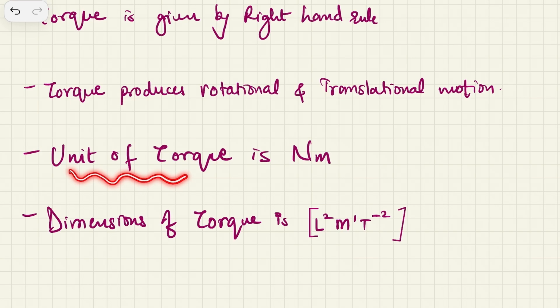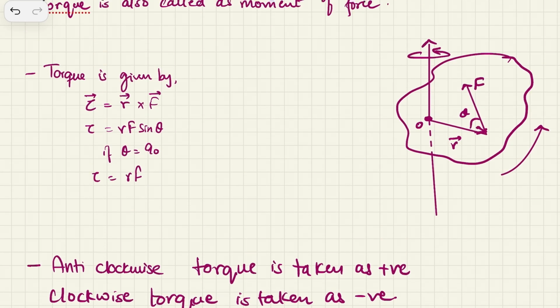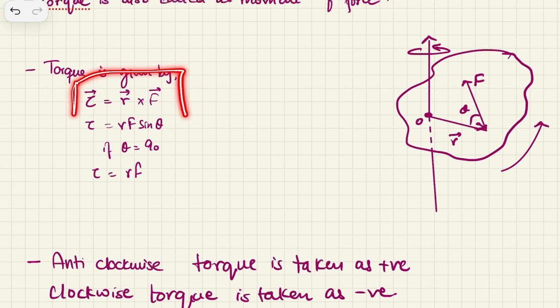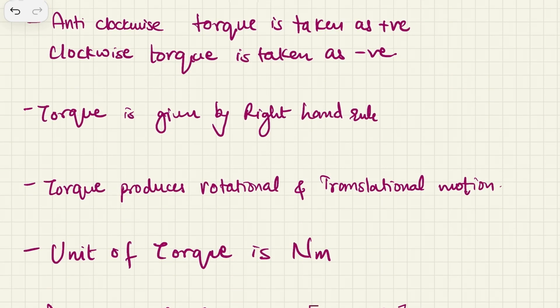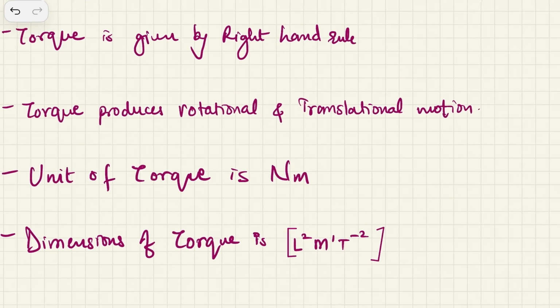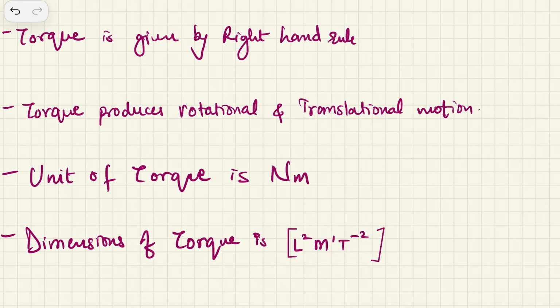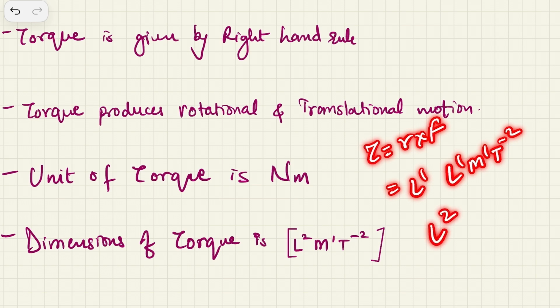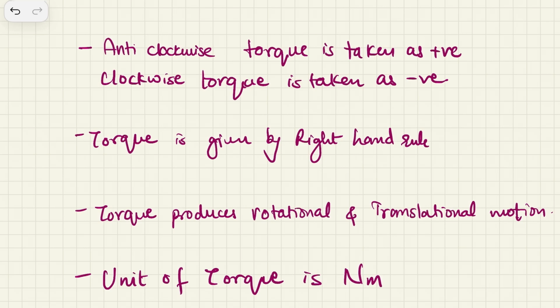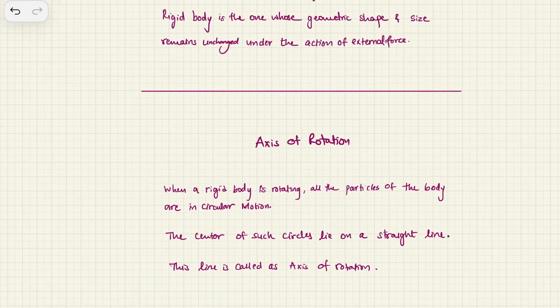Then comes the unit of torque. Torque is given by Newton meter, as the formula itself suggests. It's the product of r and f. r is radius, that is meter, and force is Newton. So you have the torque unit as Newton meter. And the dimension is L2 M1 T minus 2, because torque is equal to r into f. r is L1 and force is L1 M1 T minus 2. So this will give me L2 M1 T minus 2, the dimensions for torque. So this is what torque is. I have discussed 3 definitions over here.